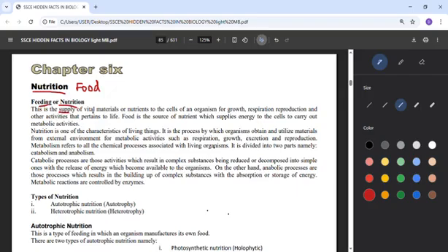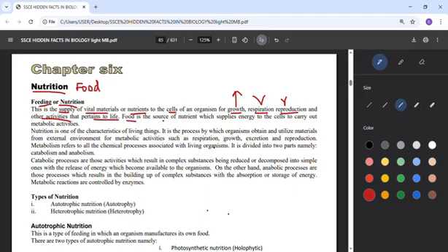This is the supply of vital materials or nutrients to the cells of an organism for growth, respiration, reproduction, and other activities that pertain to life. Meaning, when you see a living organism, one of the things that makes it survive is food. So the intake of it makes that living organism grow, makes it breathe, take in oxygen, breathe out carbon dioxide, and makes it give birth. So an organism can give birth because it takes food that will give it life and other activities.